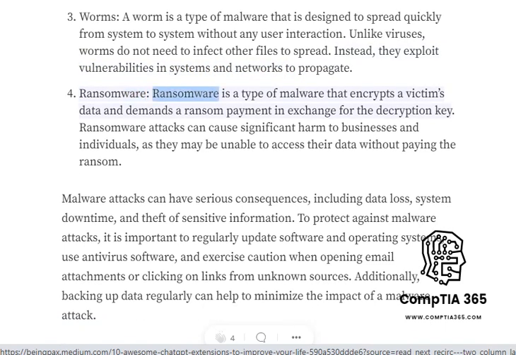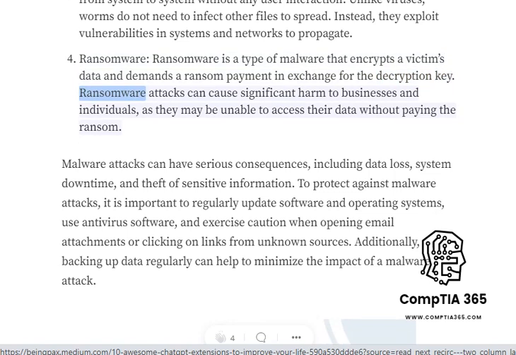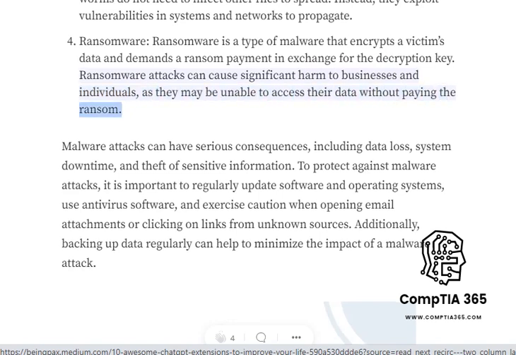Ransomware. Ransomware is a type of malware that encrypts a victim's data and demands a ransom payment in exchange for the decryption key. Ransomware attacks can cause significant harm to businesses and individuals, as they may be unable to access their data without paying the ransom.